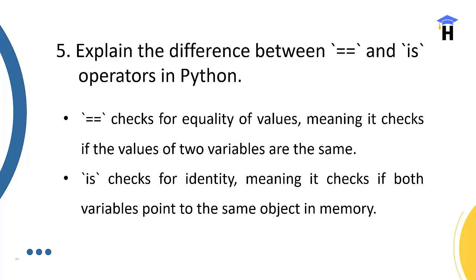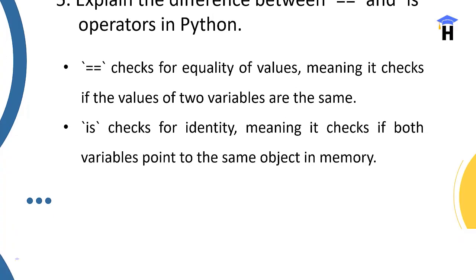So let's come here to understand this query. The == operator is a comparison operator which compares the data values of two variables. At the same time, is checks identity, meaning it checks whether both variables point to the same object, that is, whether the memory location is the same or not.